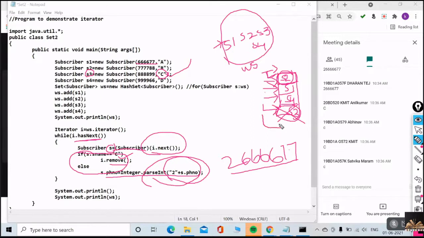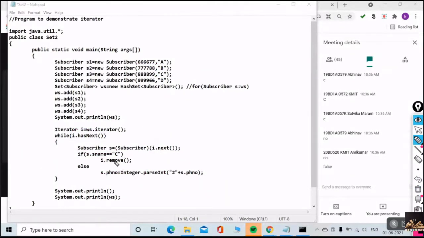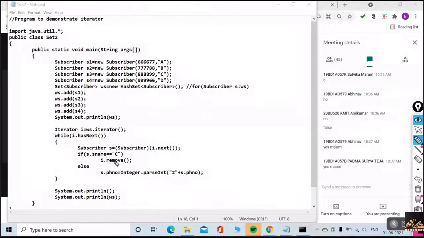Next time, i.hasNext. Is it having any more elements here? The iterator will check. Is there an element? No. So it returns what? It returns false. Very good. So the while loop is going to break. It comes out of the while loop. It is going to print the WS object. Understood, everyone? Did everyone understand the iterator? Yes or no? Very good.